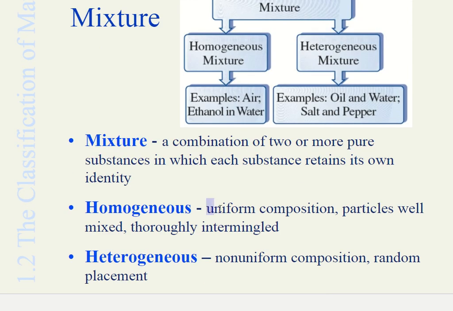So a homogeneous mixture has uniform composition, with particles well mixed and thoroughly intermingled. On the other hand, a heterogeneous mixture has non-uniform composition and random placement.